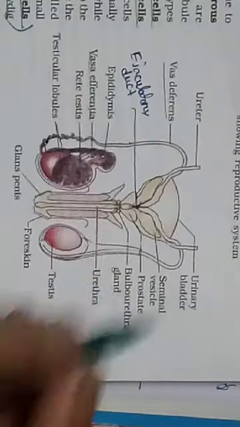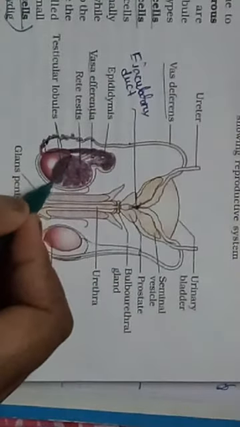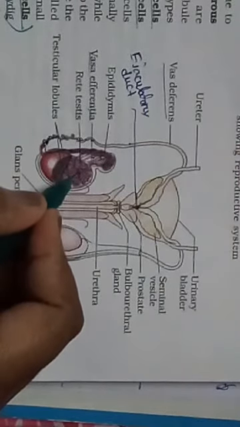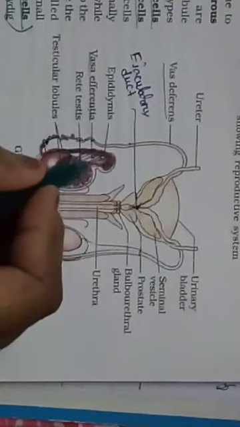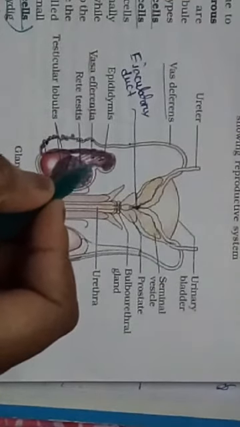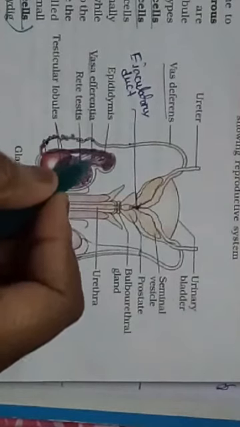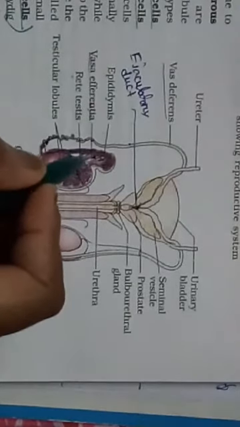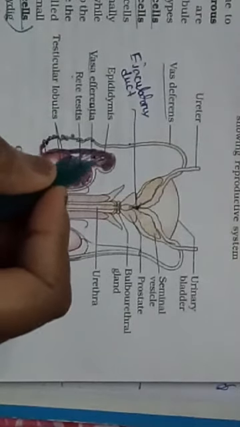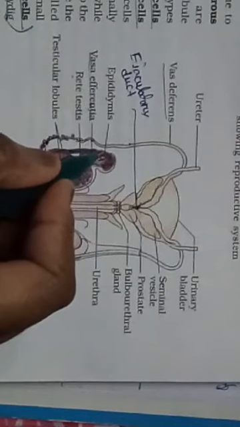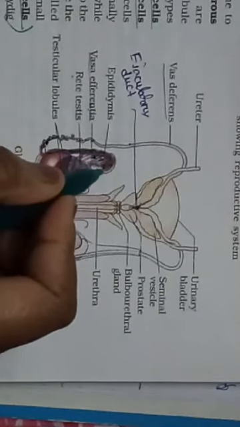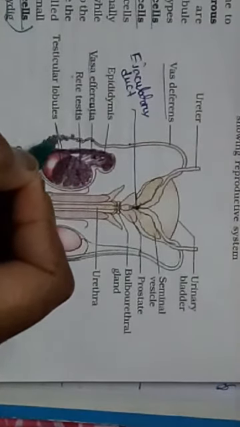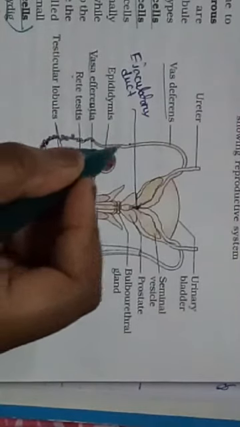known as vas deferens. Okay, so these sections are the seminiferous tubules. The seminiferous tubules will open into vasa efferentia. These long structures are the vasa efferentia. So the seminiferous tubule will open into vasa efferentia through rete testis. The vasa efferentia then opens into epididymis, and as we know, the epididymis will run to the posterior surface of the testis and ultimately open into vas deferens.